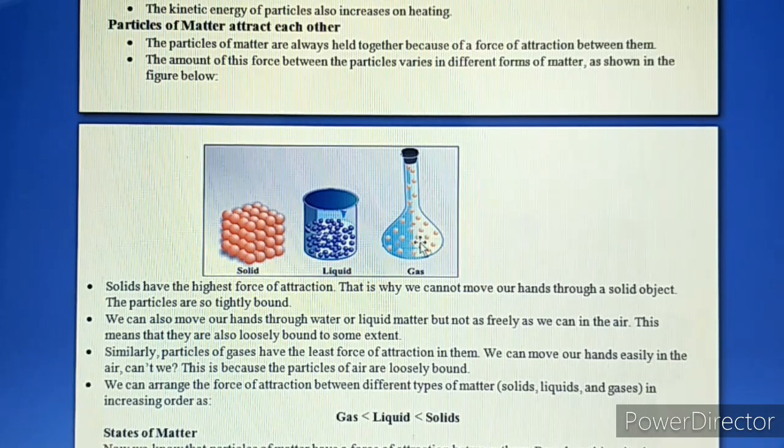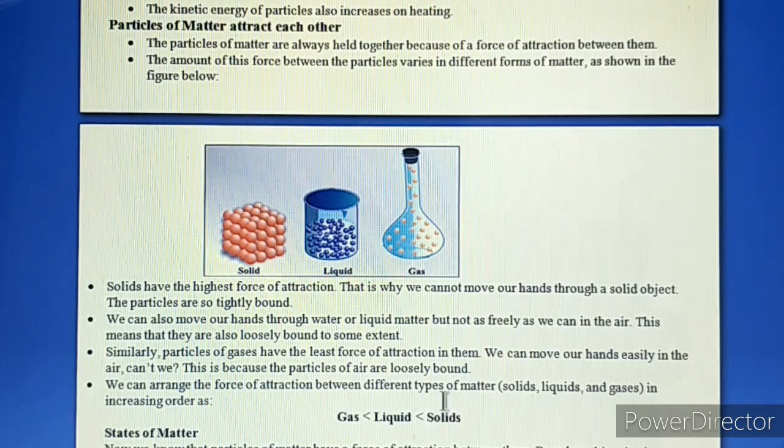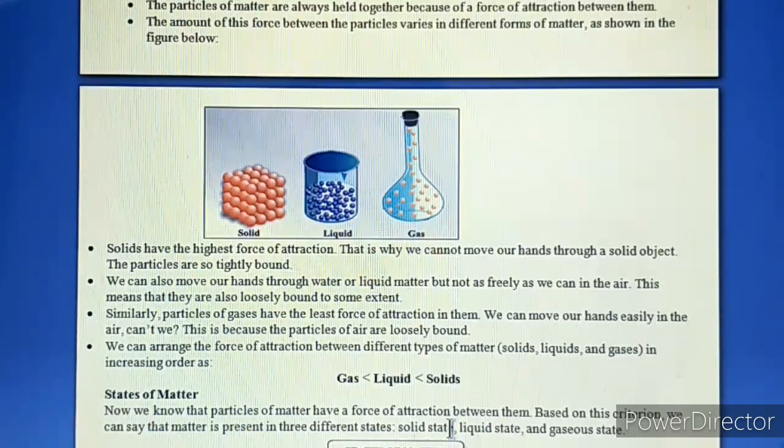Similarly, the particles of gases have the least force of attraction between them. We can move our hands easily in the air, can't we? This is because the particles of air are loosely bound. The particles have the least force of attraction. So, by summarizing all these things, we can arrange the force of attraction between different types of matter in increasing order: gases have the least force of attraction, then liquids have a little more force of attraction between them, and solids have the highest force of attraction.